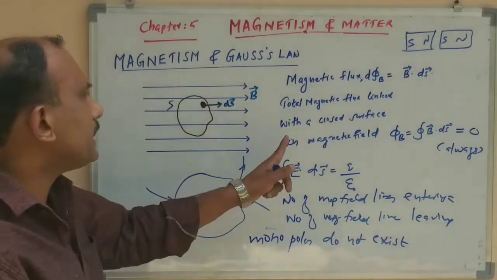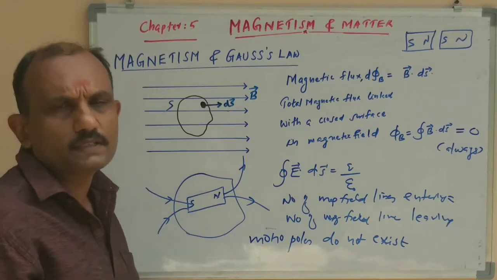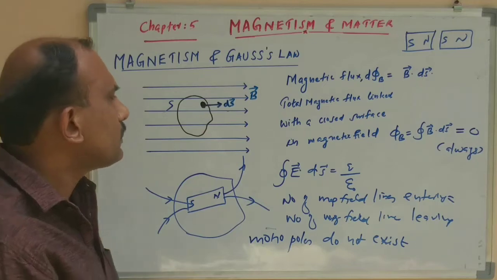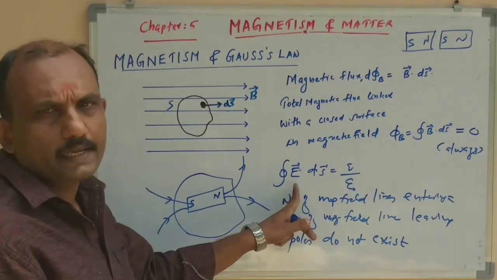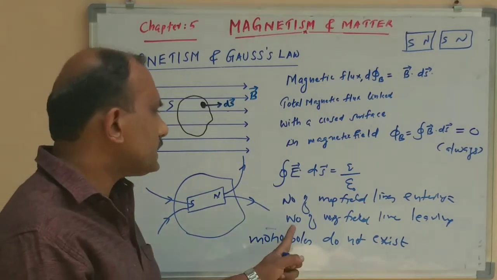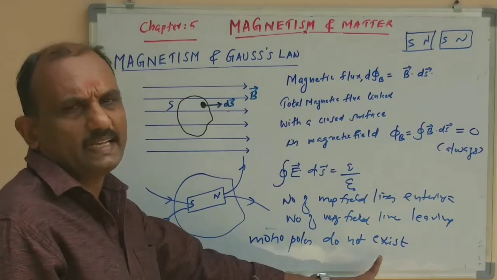So that is the implication of Gauss's law in magnetism. The magnetic flux linked with a closed surface in a magnetic field is 0, unlike Gauss's law in electrostatics, where the closed integral of E dot ds is equal to q by epsilon 0. The implication is that the magnetic monopole does not exist.